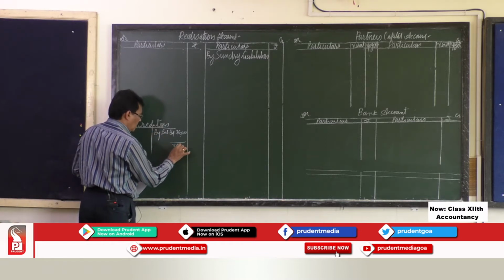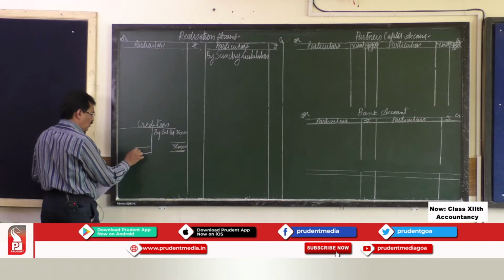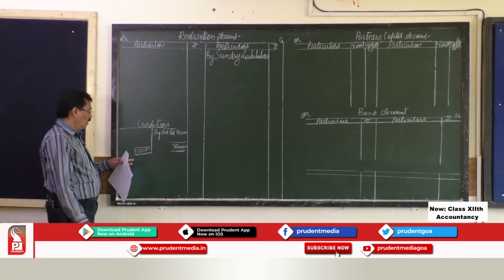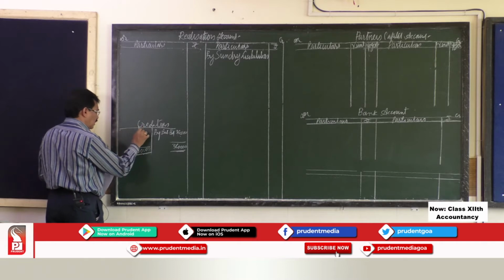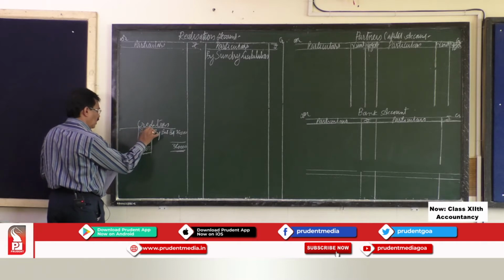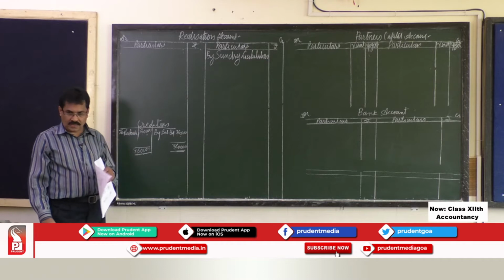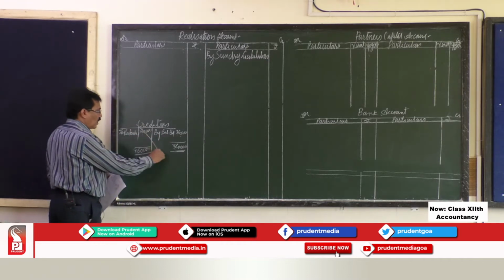So you write 3,60,000 total, and bring the same total to the debit side. We write this as 3,60,000 to realization account. There is no balance left, so this account is closed.